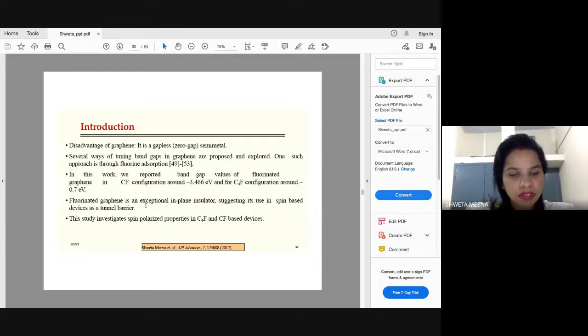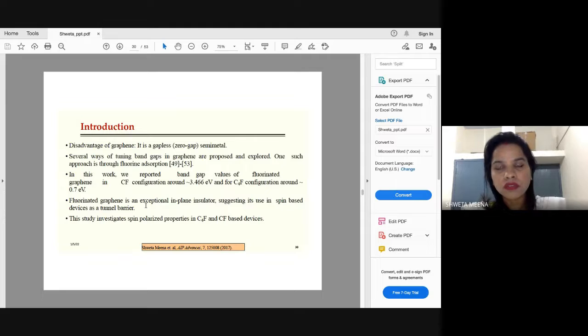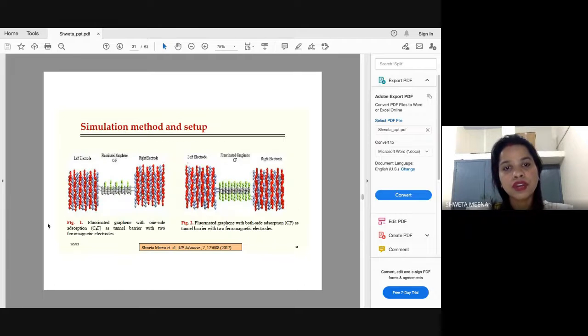What we have studied in this work is we have functionalized graphene with fluorine, to check the electronic properties. So what we have basically done in this work is, suppose this is graphene here, this is your graphene layer.